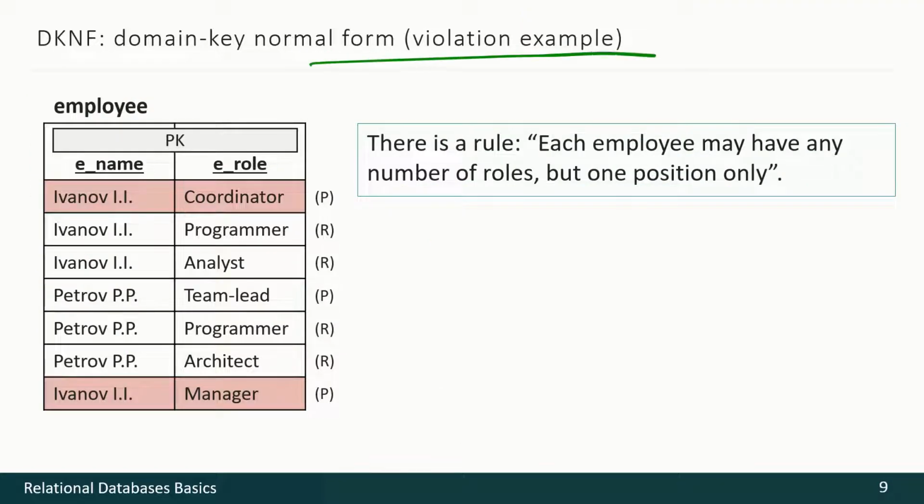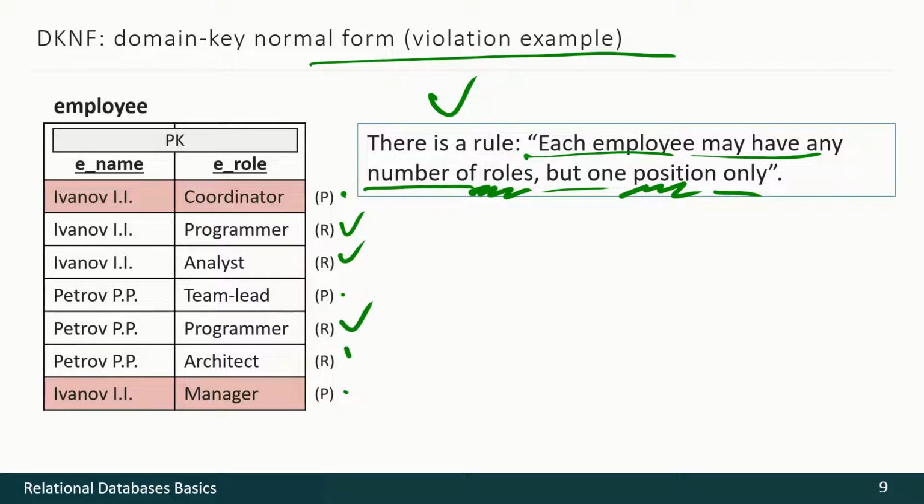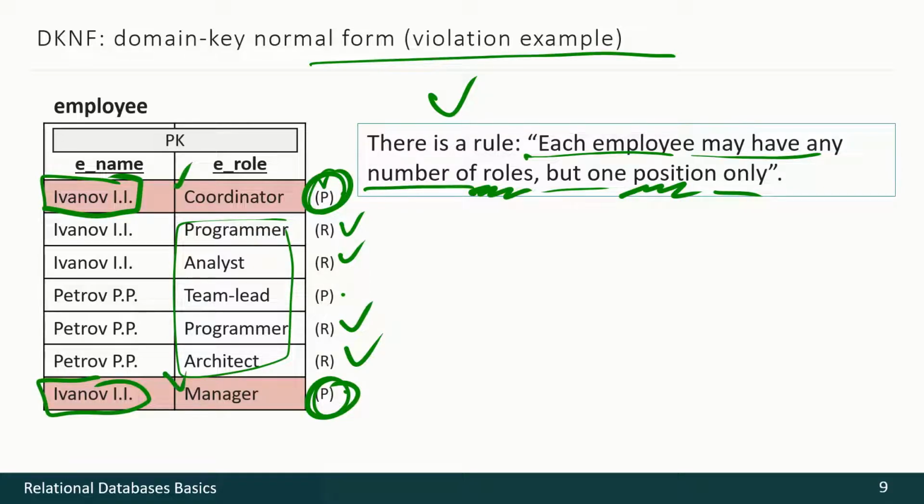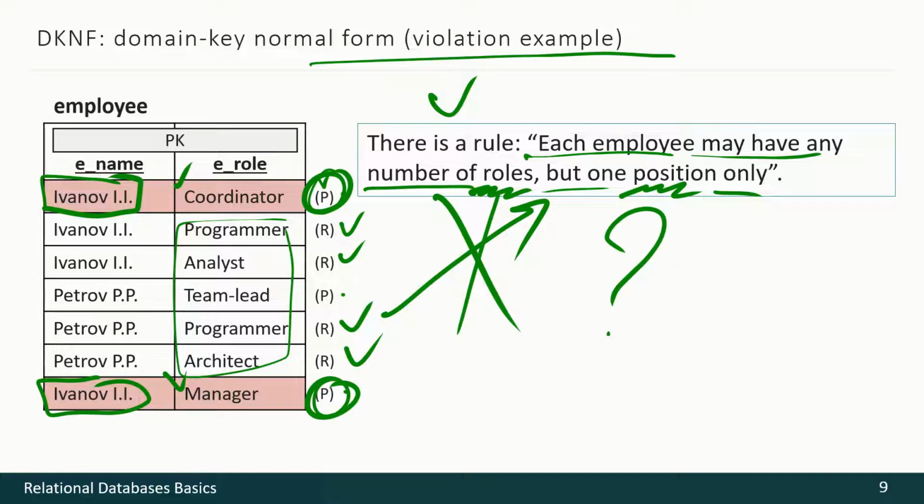Here is the violation. There is a rule in the subject matter that each employee may have any number of roles but one position only. So we have position, position, position and role, role, role, role here. With roles everything's okay, but with positions, here it is and here it is, we see that some Ivanov has two positions, but that violates our rule. That's the problem.